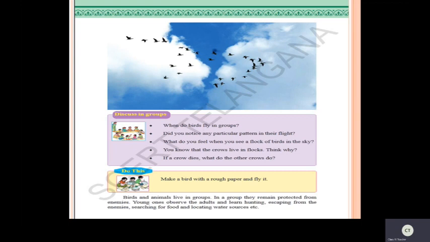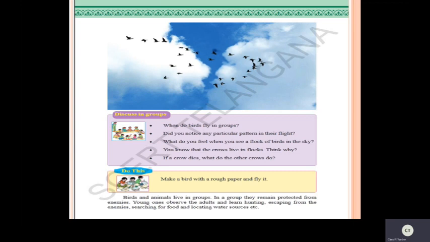So why do they fly in groups, children? All the groups fly in the sky in search of food and also for protecting themselves. So they protect themselves by flying in groups.